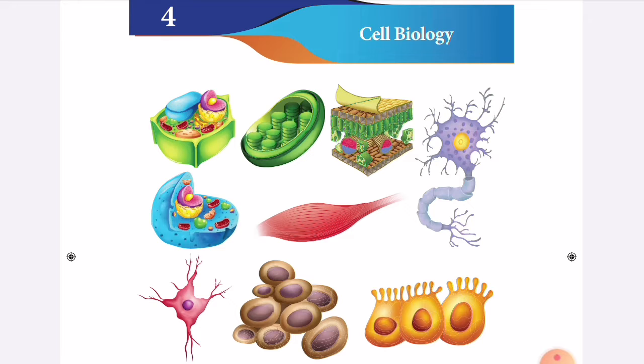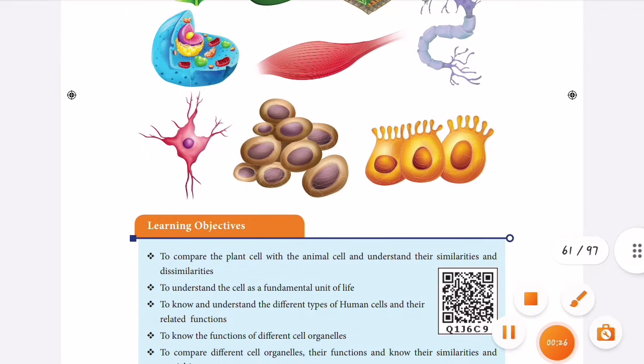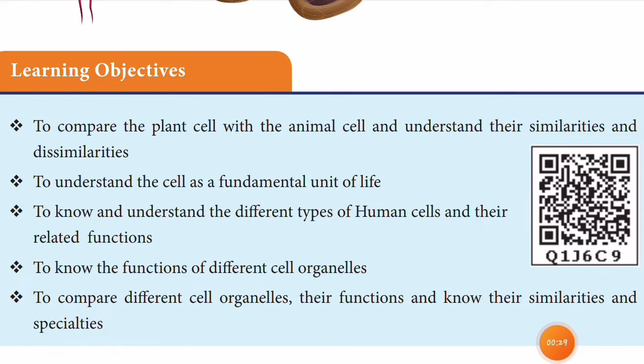Children, this is your fourth unit, cell biology. Okay, two lessons are already over. This is your third unit, children. Fourth lesson, cell biology. This lesson is under biology. Okay, so the learning objectives.